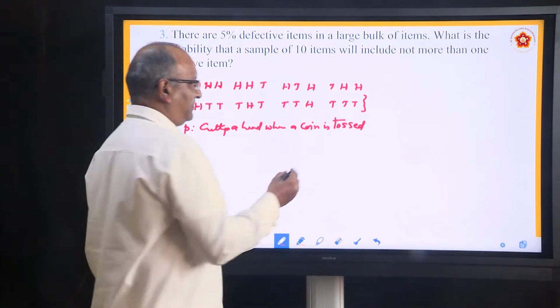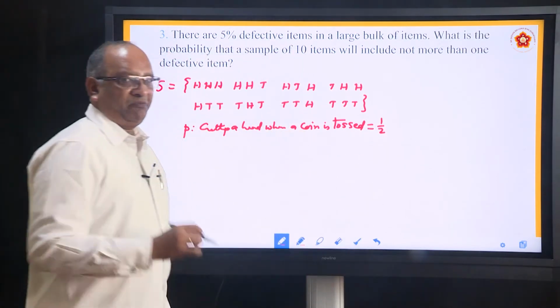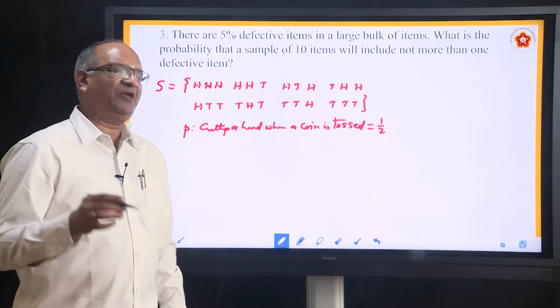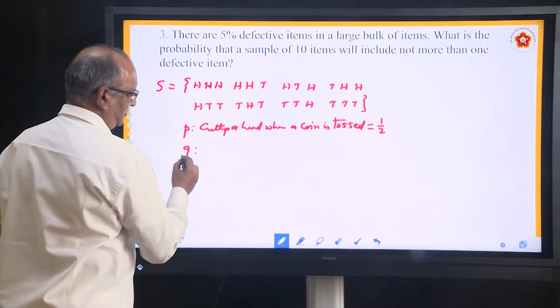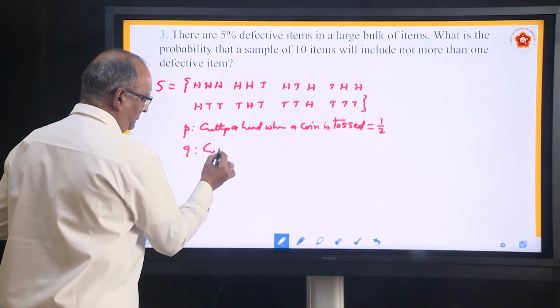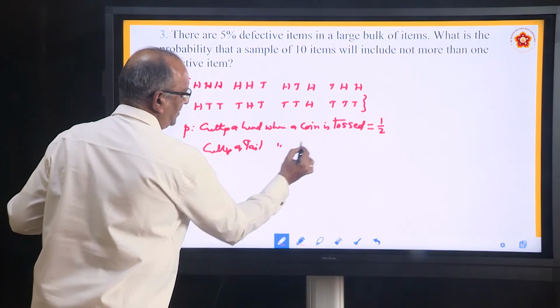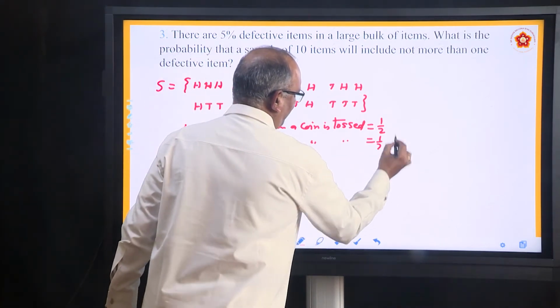We know that it is 1/2. If P is the probability of success, then what is the probability of failure? Let us call it Q. Failure is getting a tail when a coin is tossed. And how much is this? This is also 1 by 2.